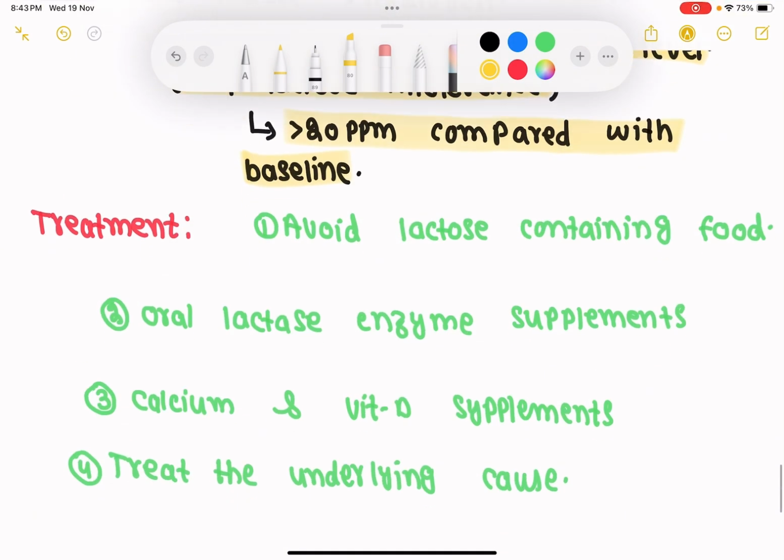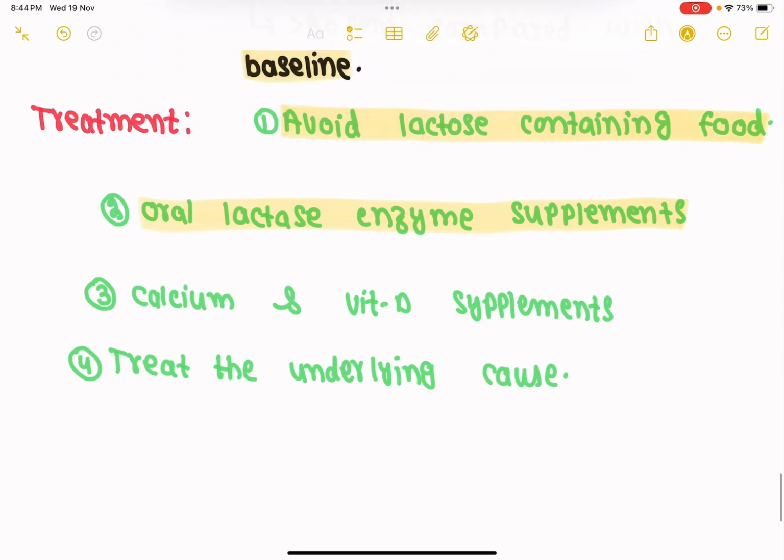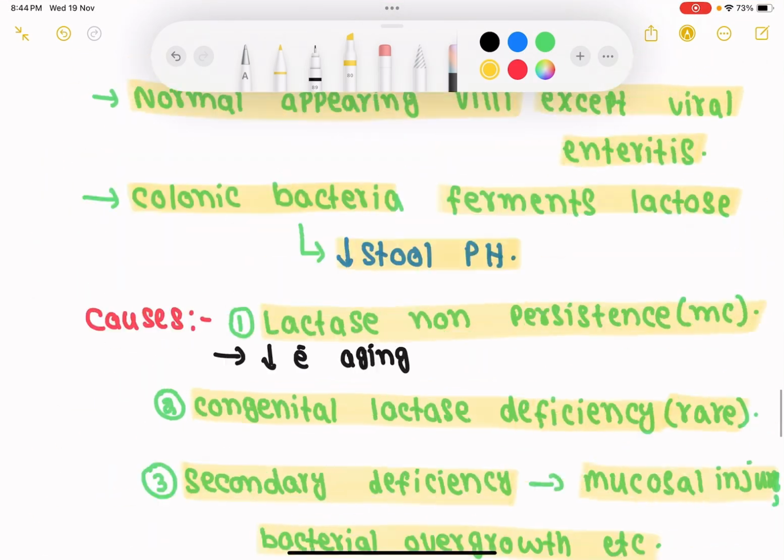So let's come to the treatment. In treatment, we can avoid lactose containing food. Those foods that contain lactose should be avoided so that the symptoms do not occur. Then we can also give oral lactase enzyme supplementation, so that lactose is digested. We also give calcium and vitamin D supplementation and treat the underlying cause. So this is lactose intolerance, in which we discussed different things.